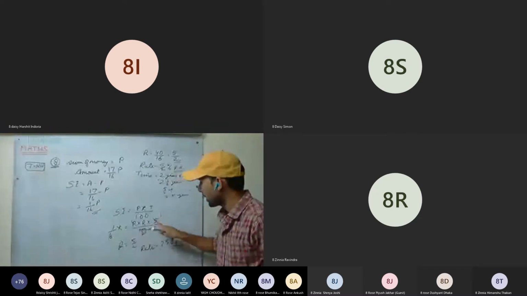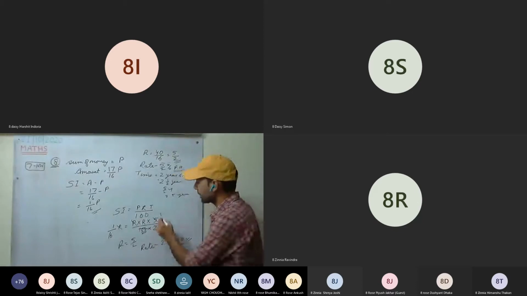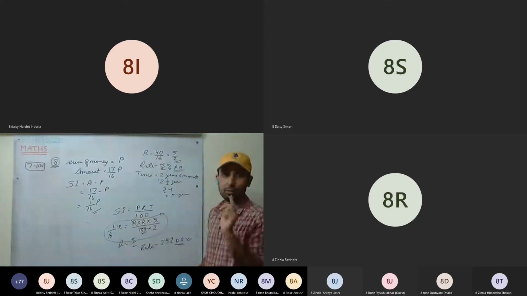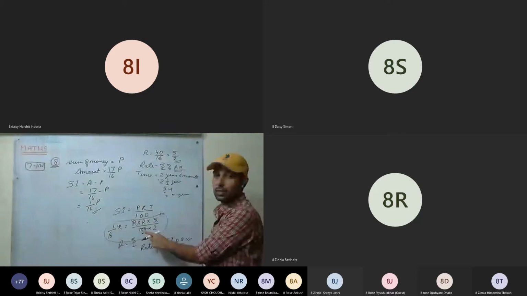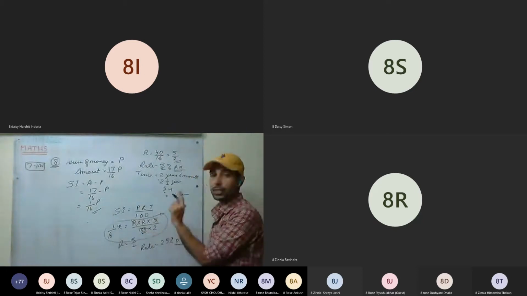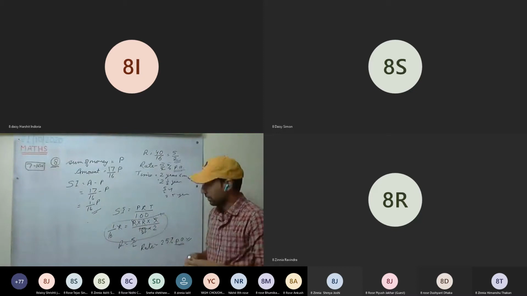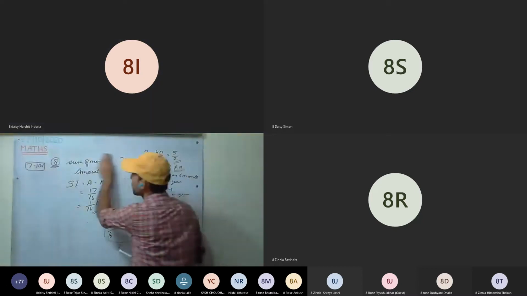So see here, mainly the students will be making mistakes here in calculations. In dividing, they will be making mistakes. So take utmost care. Okay, be very careful. Take your time while cutting them, dividing. Okay, do the next one.